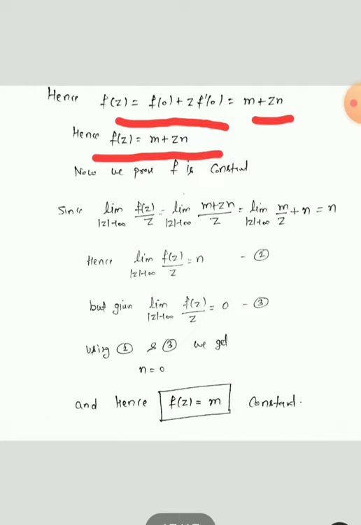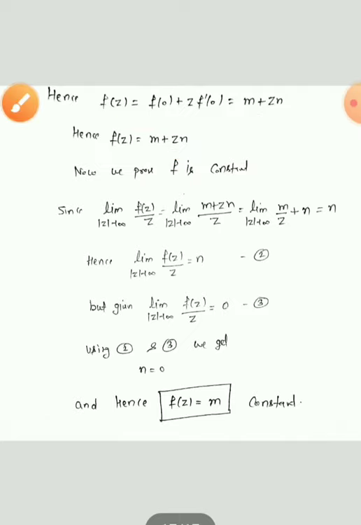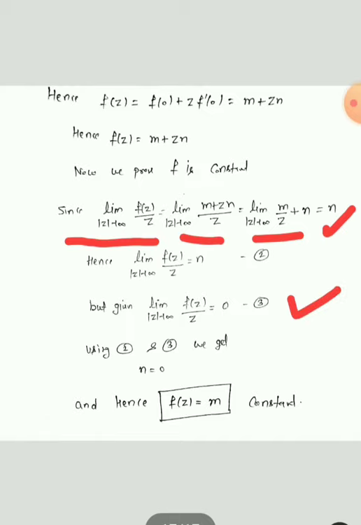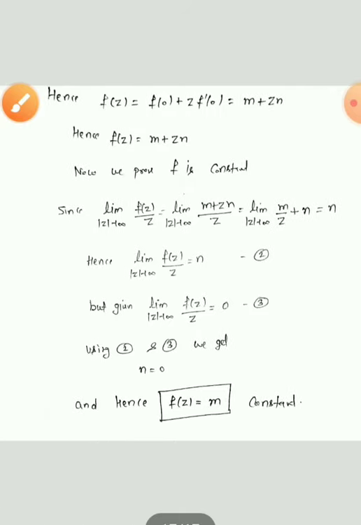Now we use the given information. We have limit mod z tends to infinity of f(z)/z. Just put in the value of f(z), and we get n. But we are given that limit z tends to infinity of f(z)/z is equal to 0. By comparison we get n equal to 0. So using this in f(z), we get f(z) equal to m. This is constant. So we have successfully proved that f(z) is constant. So this is our required proof.